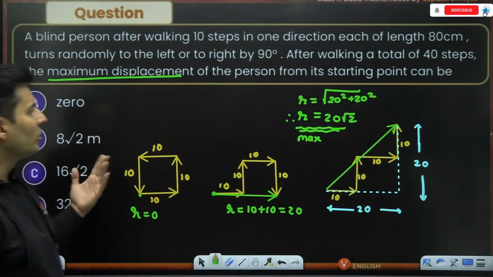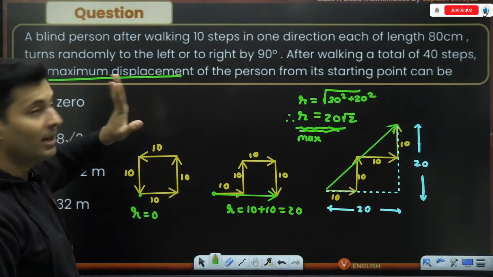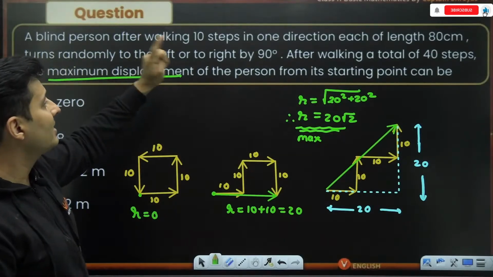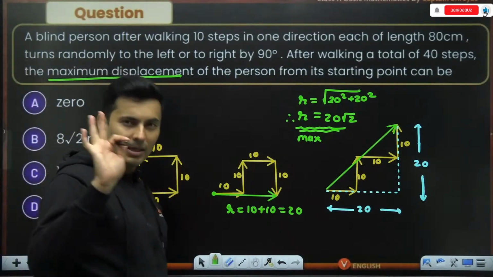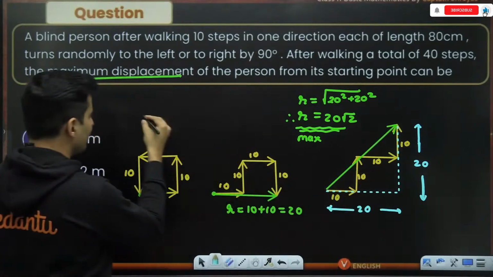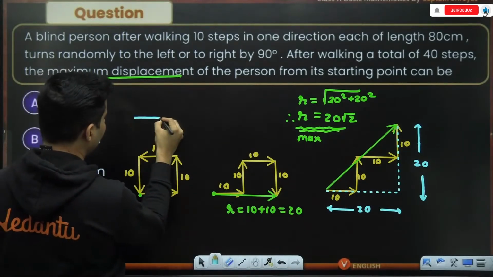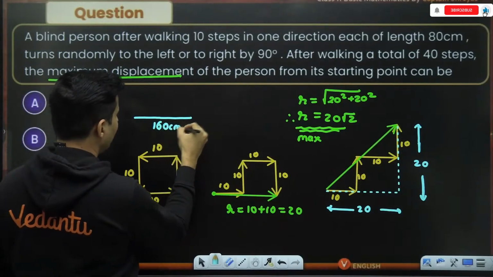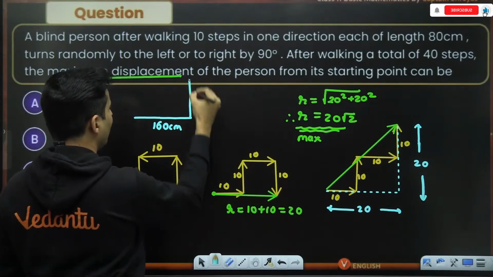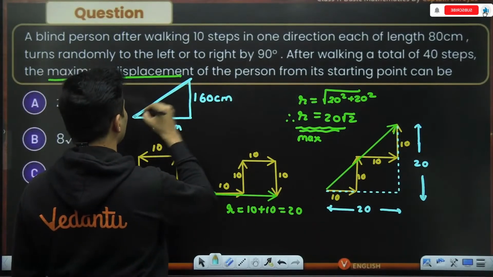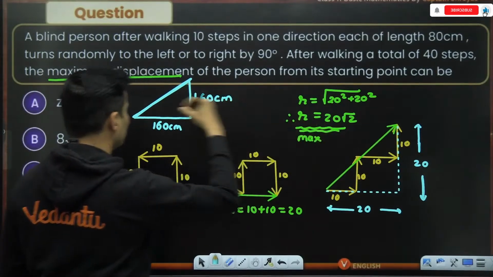20 root 2. But oh, wait a minute, that is as per the steps, but 10 steps is 80 centimeters. So if 10 steps is 80 centimeters, then 80 centimeters plus 80 centimeters will make it 160 centimeters. So steps-wise, this was 20 root 2 steps.